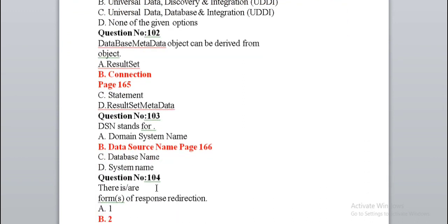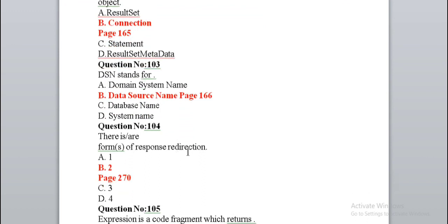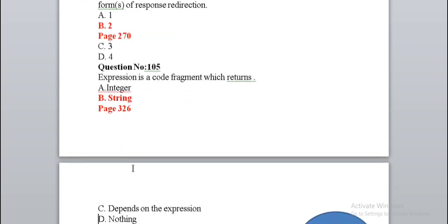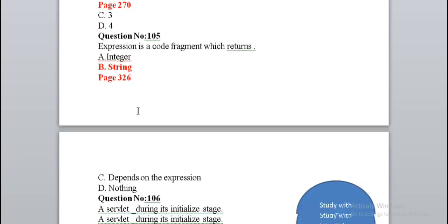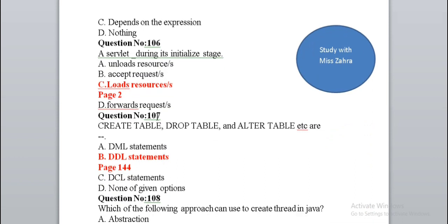DSN stands for data source name. There is a dash form of response redirection to forms. Expression is a code fragment which returns string. A servlet during its initialized stage loads resources. Next statement, given the right option, is a DDL statement.